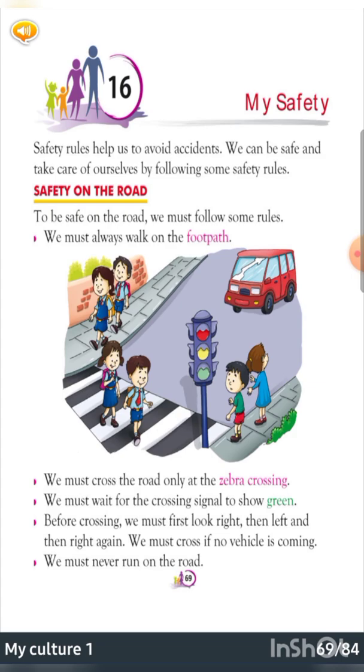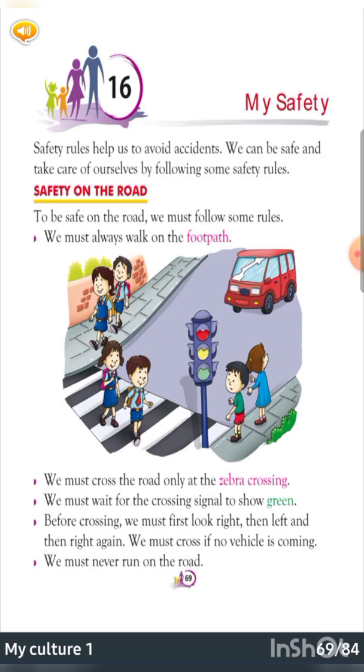Zebra crossing, these black and white strips, are called zebra crossing and they are made to cross the road, but not all the time. If the light is red for the vehicles, only then you can use the zebra crossing, so you should wait first. Next, we must wait for the crossing signal to show green, right? Green means green for us who are going to cross the road.